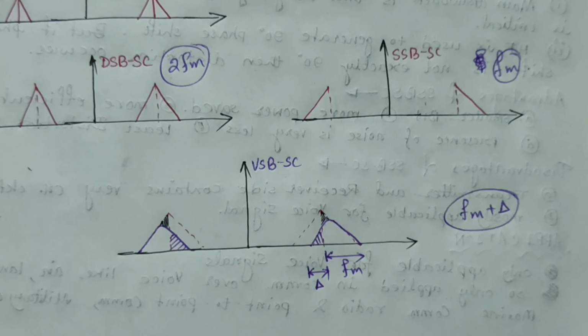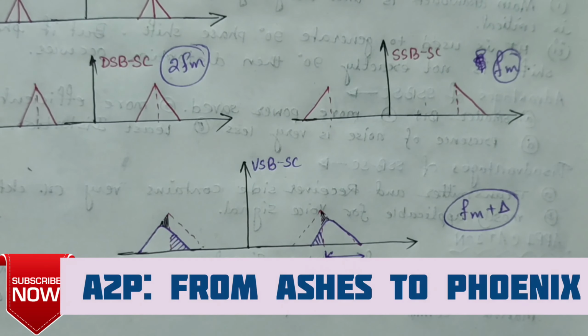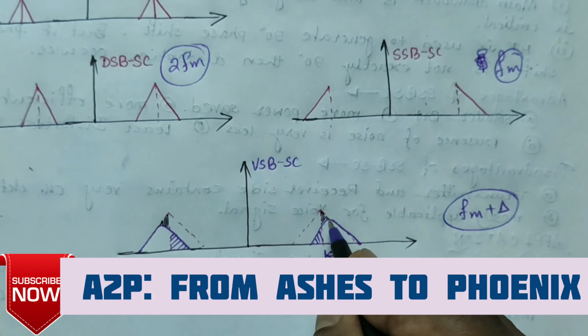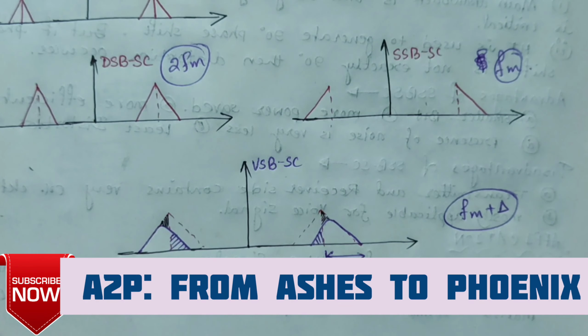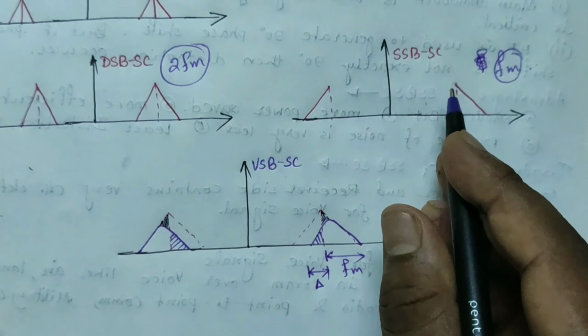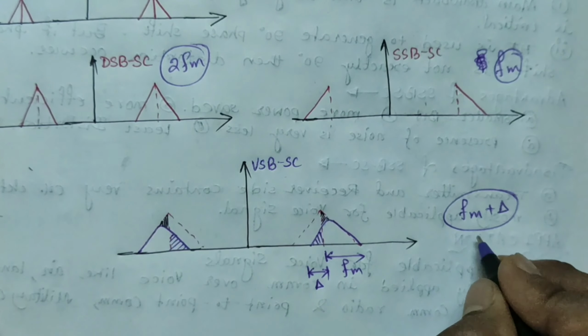But the power required to transmit using VSB-SC scheme is more or less same to the power required in SSB-SC scheme, because you can see some portion of the upper sideband is also rejected in this case, and in place of that some portion of the lower sideband is taken. So power required is more or less same in these two conditions. The difference is that the bandwidth required is higher.